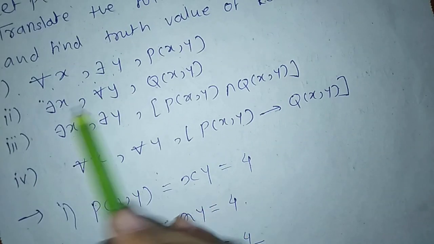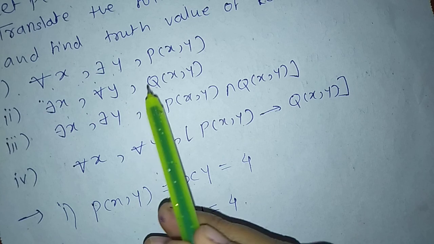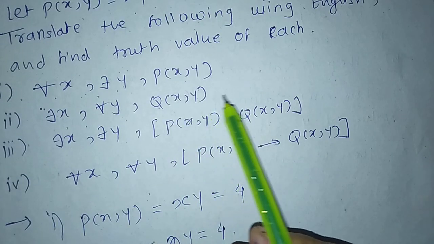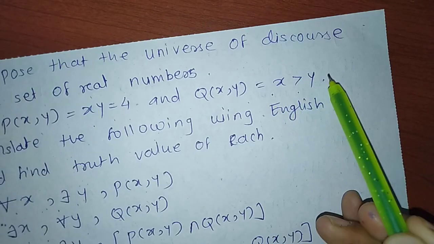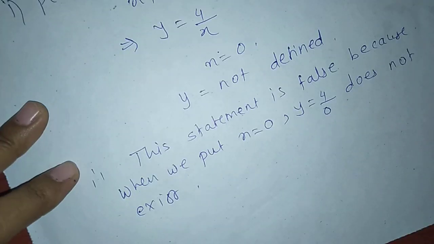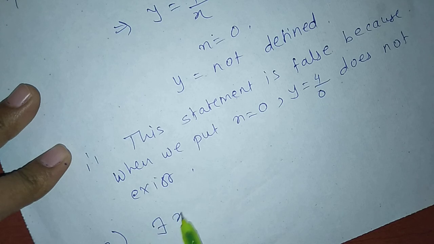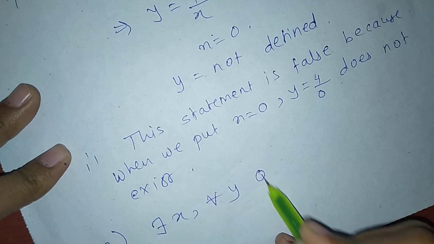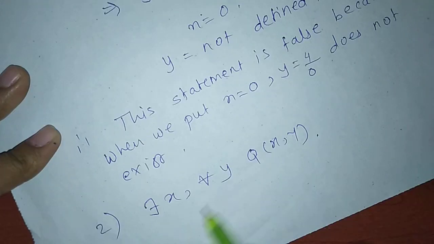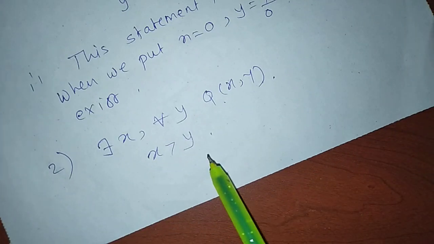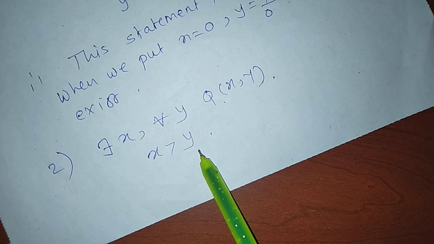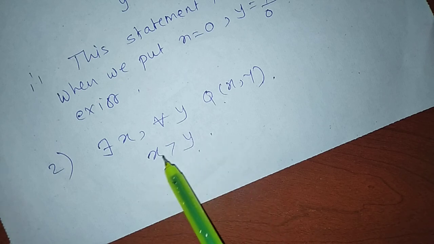Second, there exists x for all y, Q of xy, means there exists x for all y, x is greater than y. Q of xy is x greater than y, means here we can put any value of y, we always get a value of x, meaning for all y there exists x.